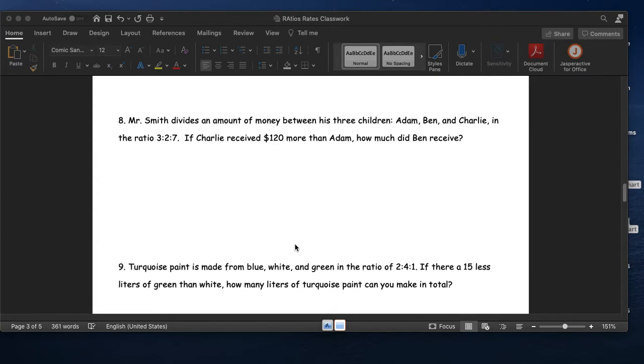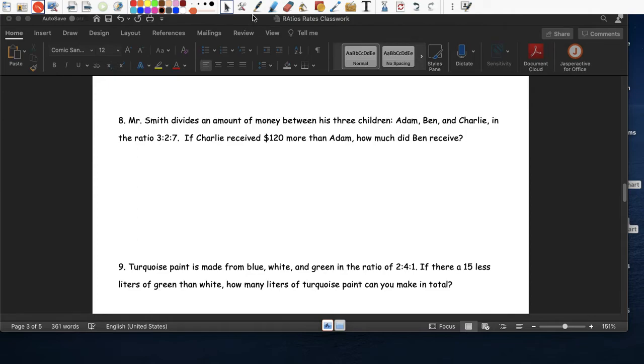So Mr. Smith divides an amount of money between his 3 children, Adam, Ben, and Charlie, in the ratio of 3 to 2 to 7. Okay, so hay tres children, Adam, Ben, and Charlie.